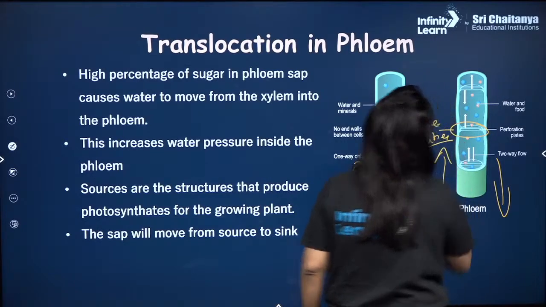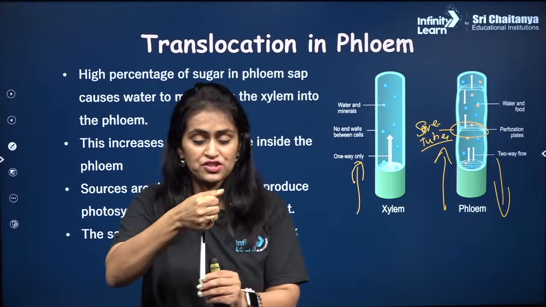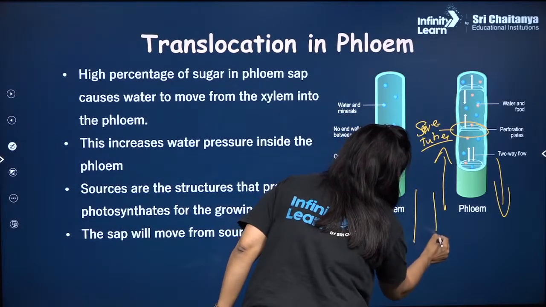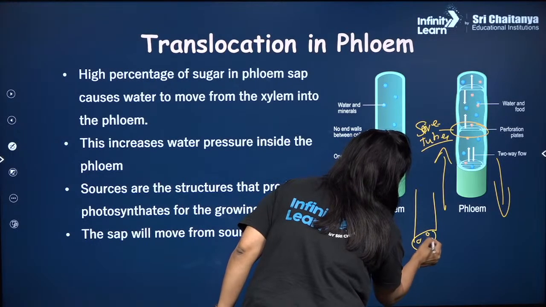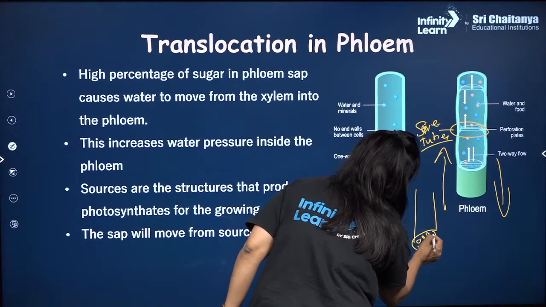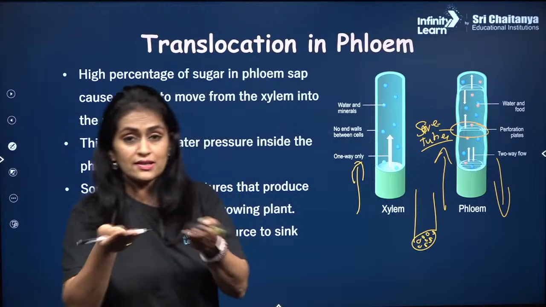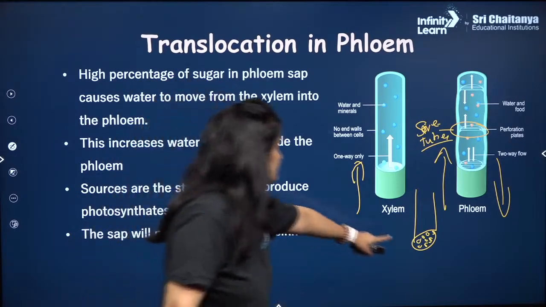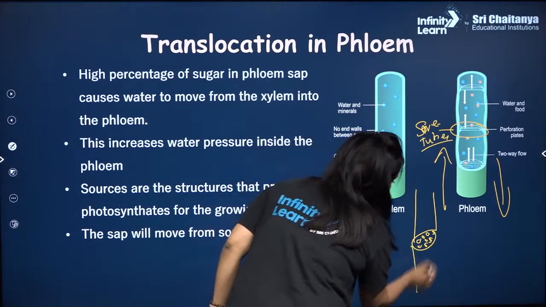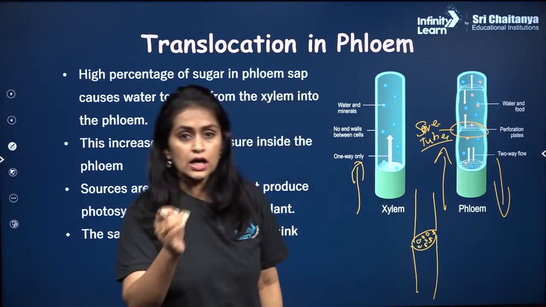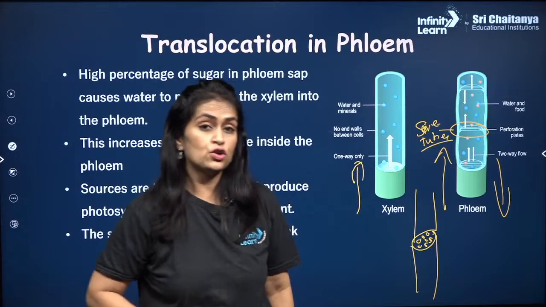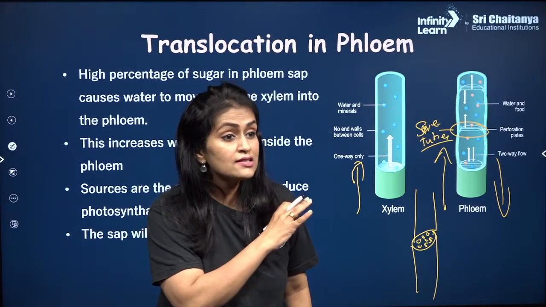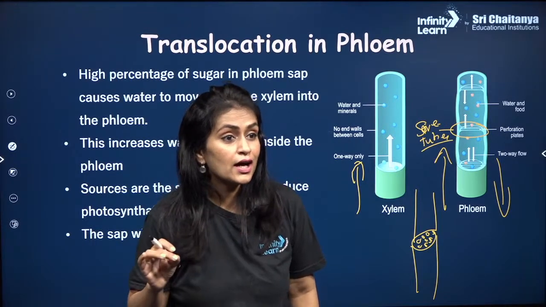What are sieve tubes? They are like again pipe like structures, only the ends of these sieves have a mesh like structure, like the strainer we use, the tea strainer and all. That kind of structure, and then again another sieve tube. So here the sieve tube is a living tube but does not have a nucleus. It does not have a nucleus.